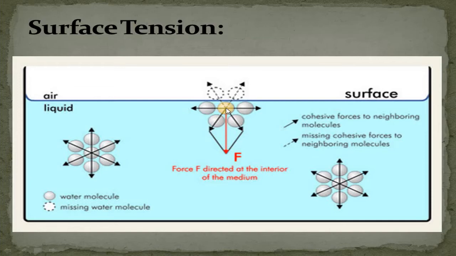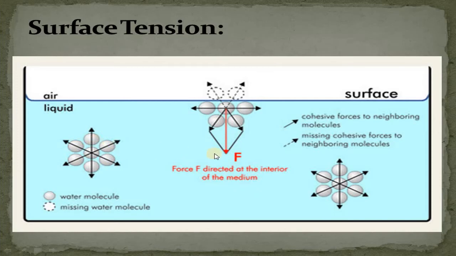So the force acting on this molecule will be an unbalanced force, which pulls it downward towards the interior of the medium. And what are these forces? These are the cohesive forces to the neighboring molecules. So the nature of the molecules present at the surface will be different from the nature of the molecules present within the liquid medium.